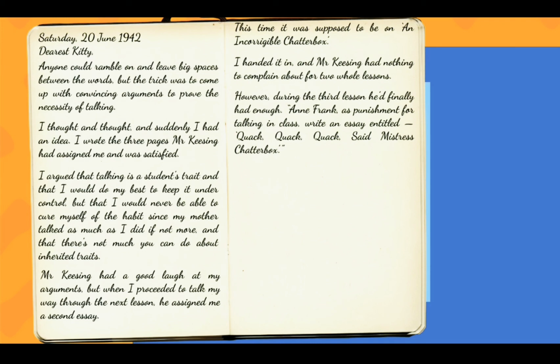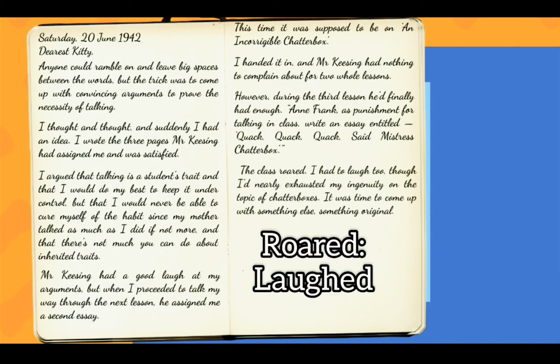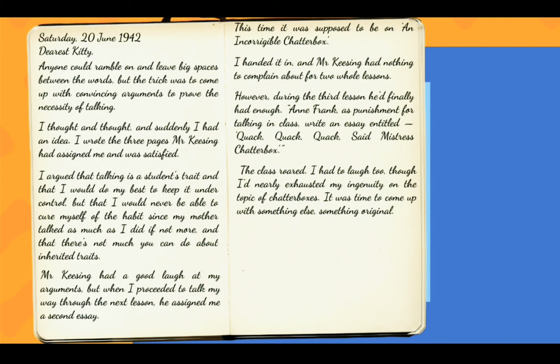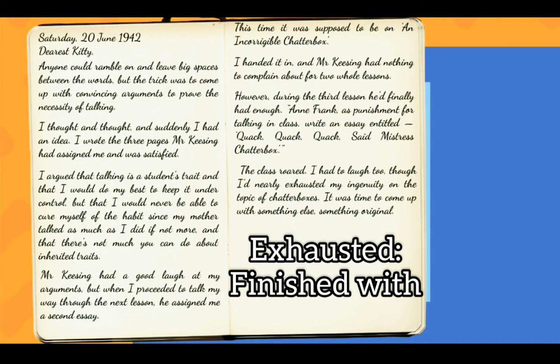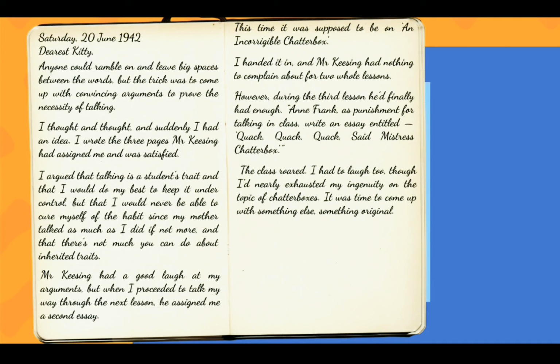So her teacher is trying to be funny with her. He's trying to make fun of her and he's trying to deter her from talking. But she's not listening to him at all. The class roared. I had to laugh too. Though I'd nearly exhausted my ingenuity on the topic of chatterboxes, it was time to come up with something else, something original. So this class started to laugh because the teacher gave her a funny topic to write an essay on.